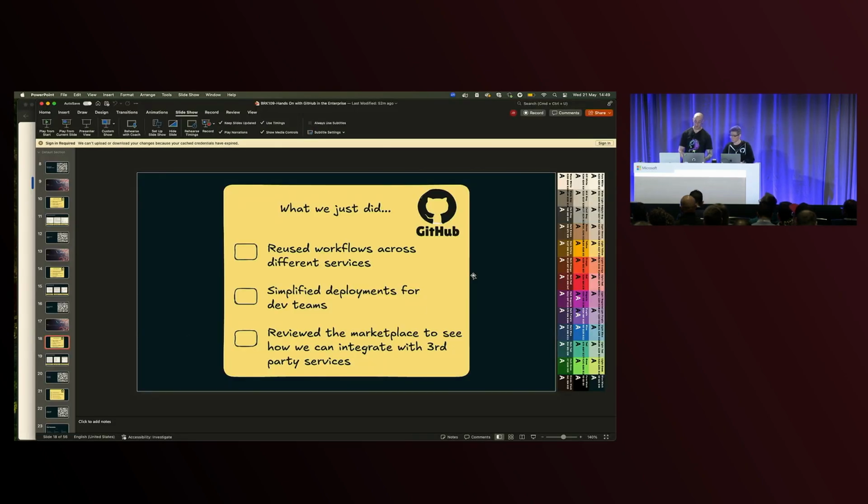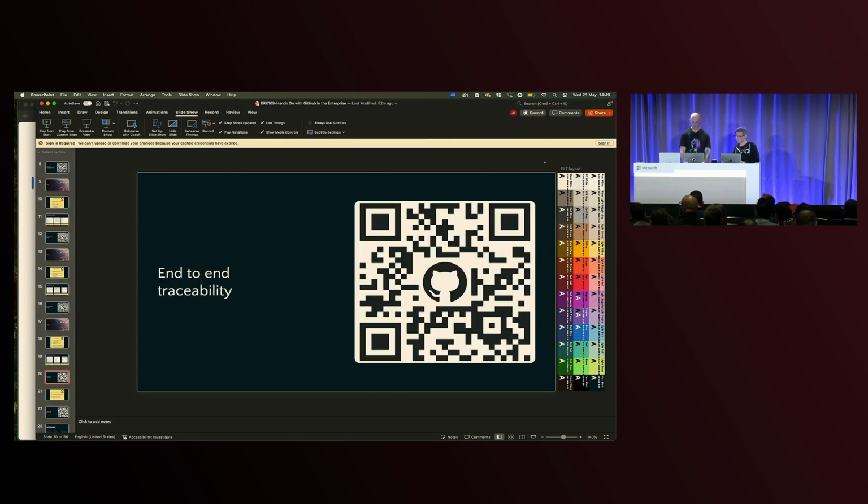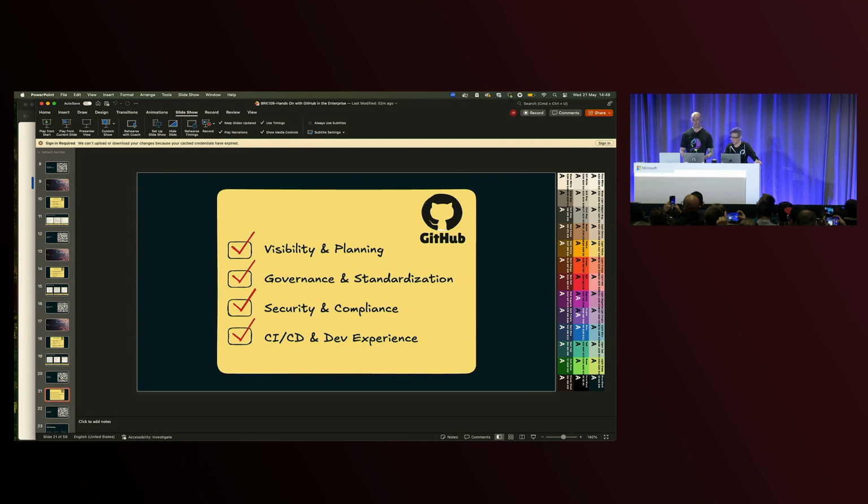So with that, we've looked at how we can reuse those workflows. We've simplified those deployments for those dev teams. We've done that in a secure fashion. And we know that we've got other services we can use across our marketplace to deploy. So again, QR code there on end-to-end traceability. That's on attestations. But with that, we've looked at how we can improve the visibility across all of our repositories.